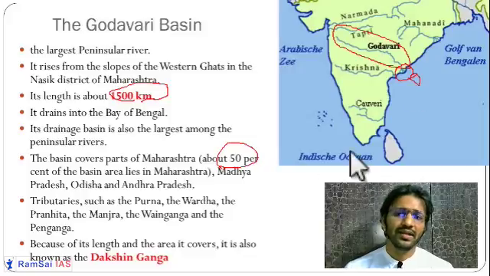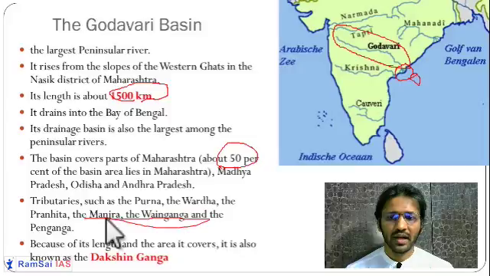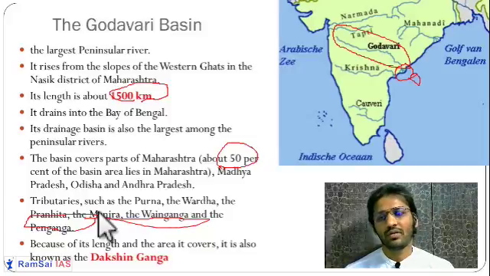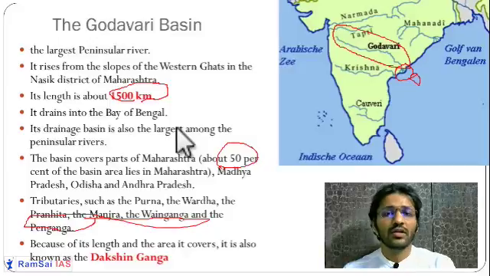It has tributaries like Purna, Wardha, Pranhita, Manjra, Wainganga, and Penganga. So these are very few tributaries. I am going to give you many tributaries. Almost 10 to 20 tributaries are there, all very important: left bank tributaries, right bank tributaries. We are going to see in the class how we can do this. So this is one of the very important rivers.